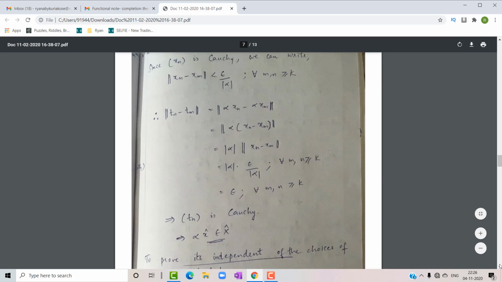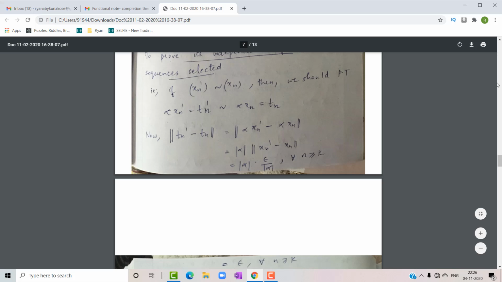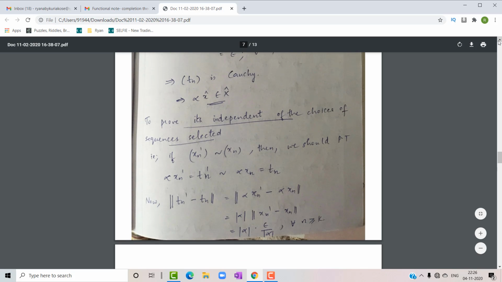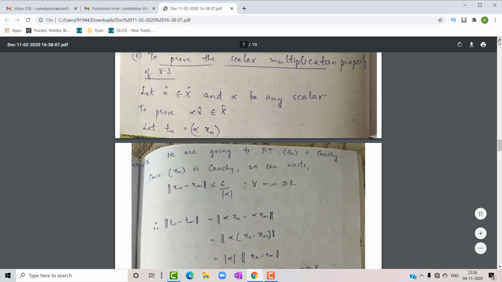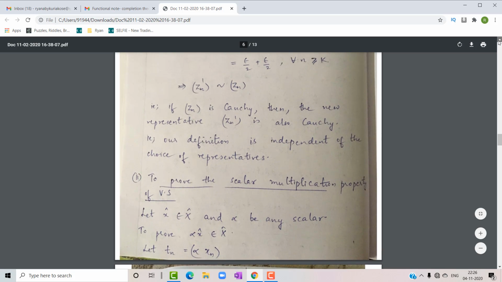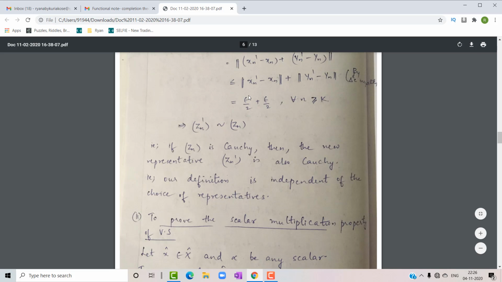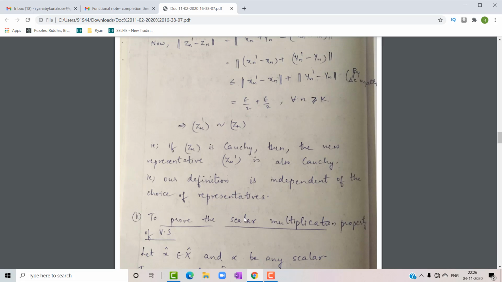So what we have got is that sequence Zn dash is equivalent to sequence Zn. That is, if sequence Zn is a Cauchy sequence, then the new representative sequence Zn dash is also Cauchy. That is, our definition is independent of the choice of representatives.